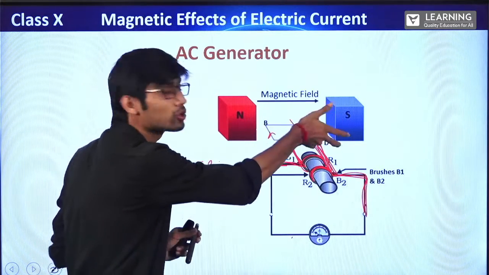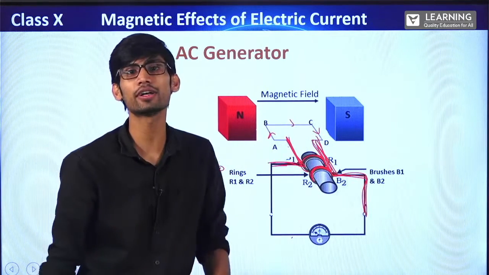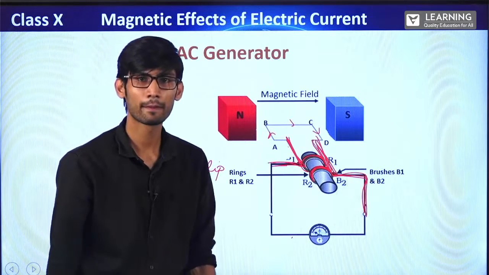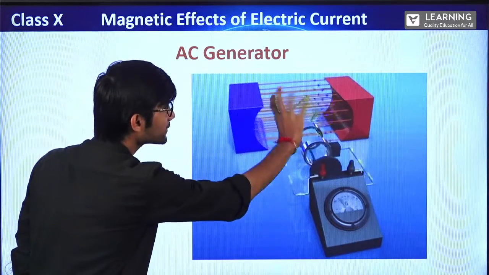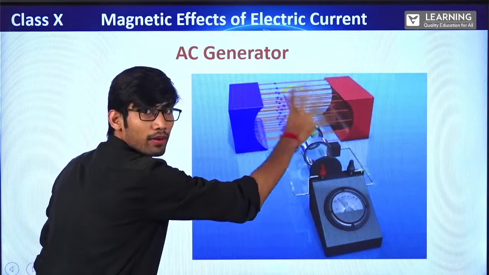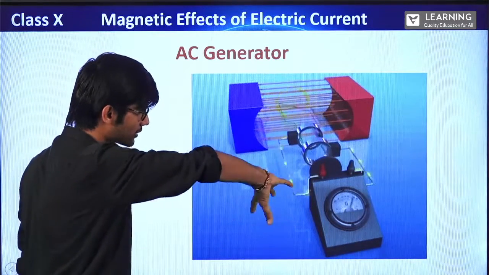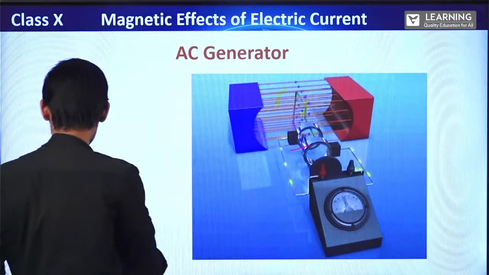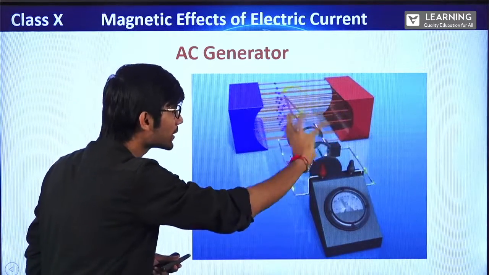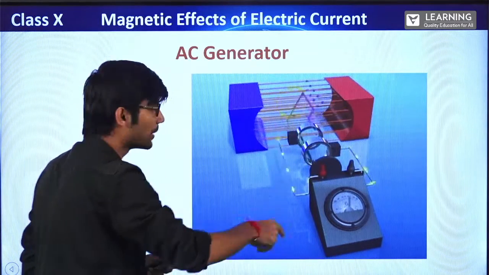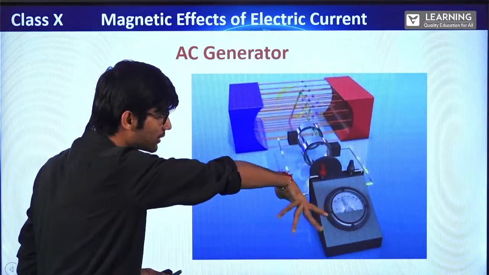Right now it is going from north to south. Then this will rotate from south to north, right? Opposite. Because of which the direction of current will reverse. See, it is rotating in the same direction, but see the direction of current. First it is like this, then like this, in this circuit. If you see the armature coil, it is continuously rotating like this. But if you see the direction of current, the yellow thing which is moving, first it is going like this, then this, then this, then this.